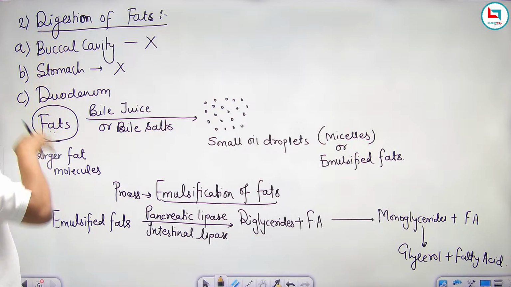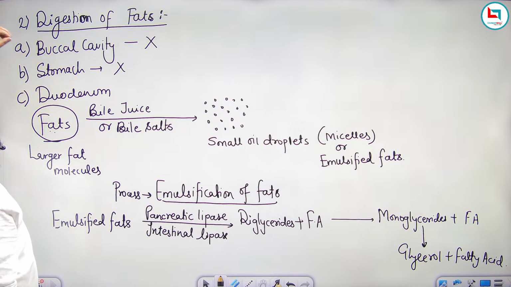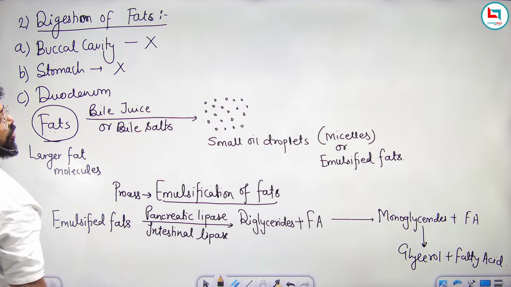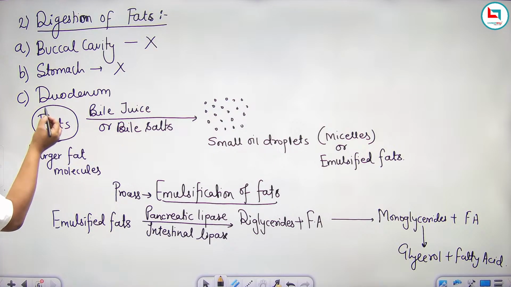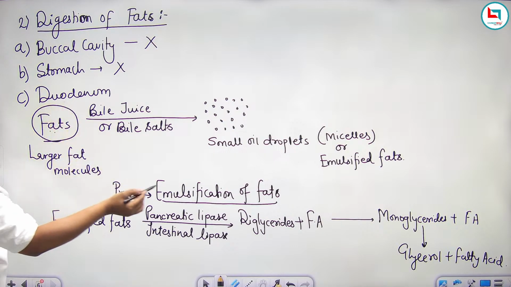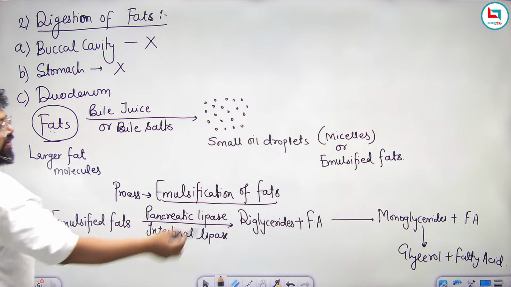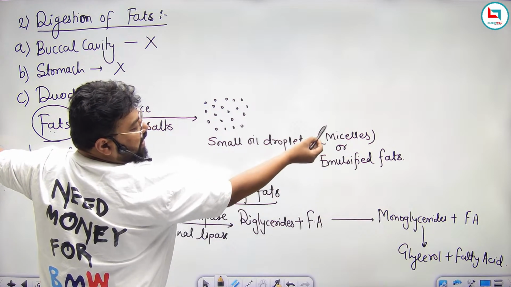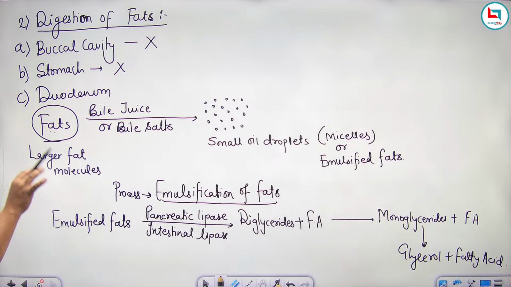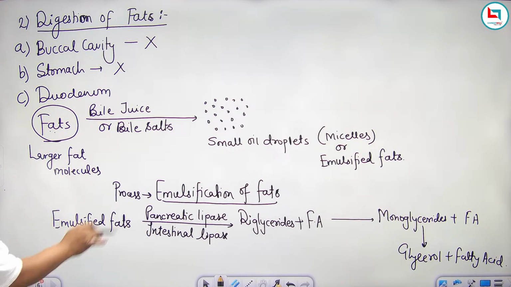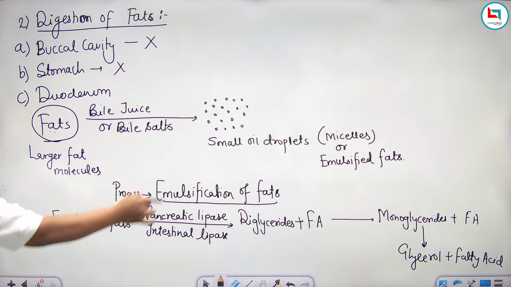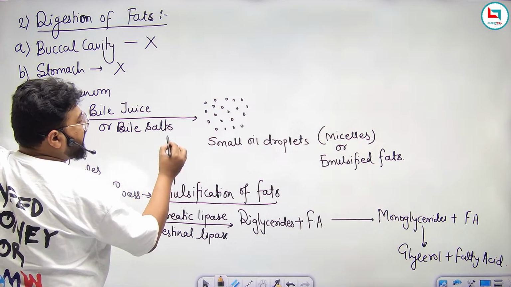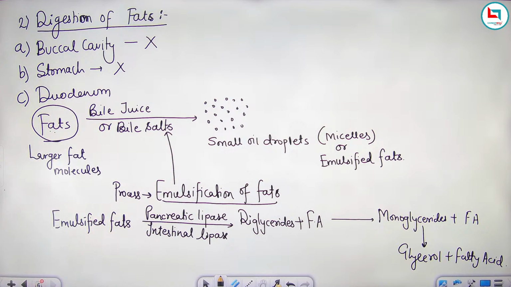However, when these fat molecules enter into the duodenum, the juice from the liver, which is stored in the gallbladder, is released from there and enters inside the duodenum. This bile juice contains some salts known as bile salts, and these bile salts break down the larger fat molecules into smaller oil droplets. These smaller oil droplets are known as emulsified fat or micelles. The process of conversion of larger fat molecules into smaller oil droplets is known as emulsification of fat, which is done by bile salts.